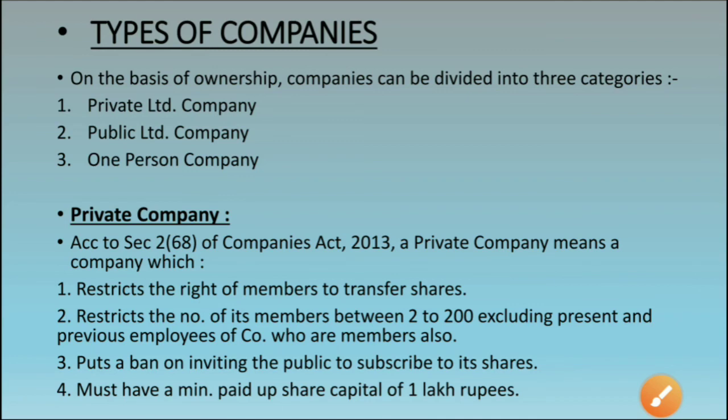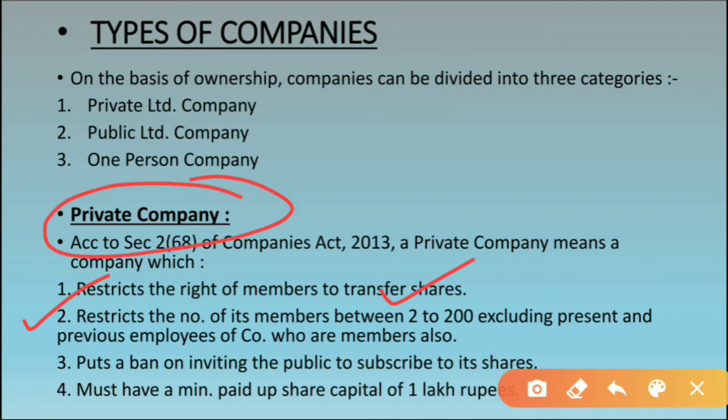Now the next point is, it restricts the number of its members between 2 to 200, excluding present and previous employees of the company who are members also. Restricting the number of its members to 2 to 200 means how many members should be there? Minimum there should be 2 members in the private company, and maximum it should have 200 members, excluding the present and the previous employees of the company who are already members.